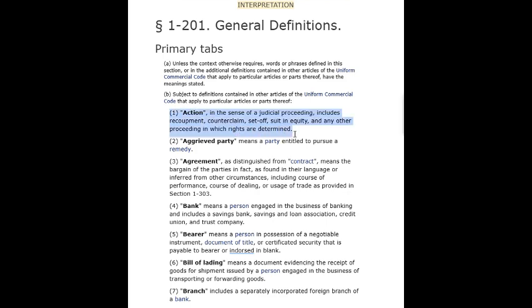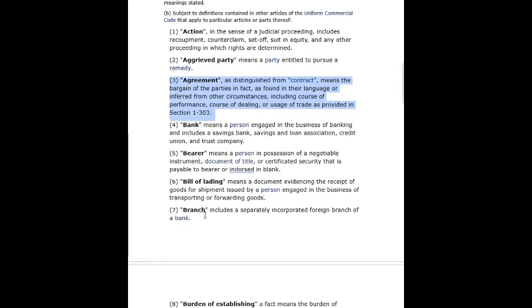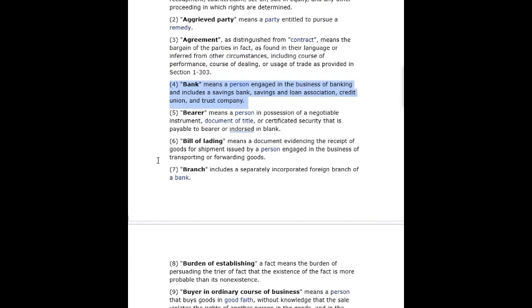Action, in the sense of a judicial proceeding, includes recoupment, counterclaim, set-off, suit in equity, and any other proceeding in which rights are determined.